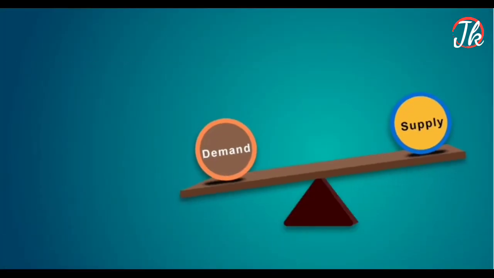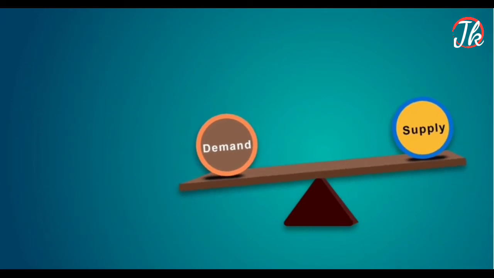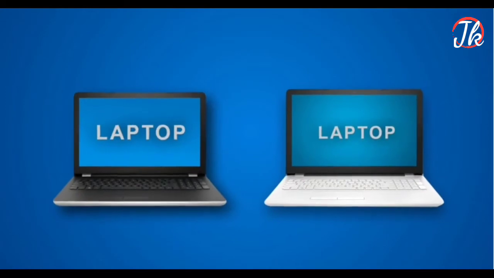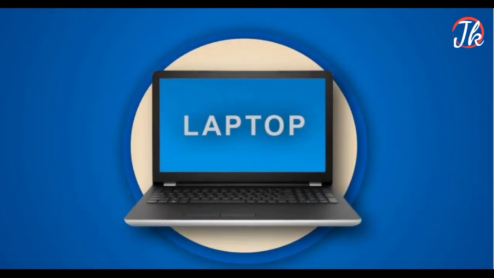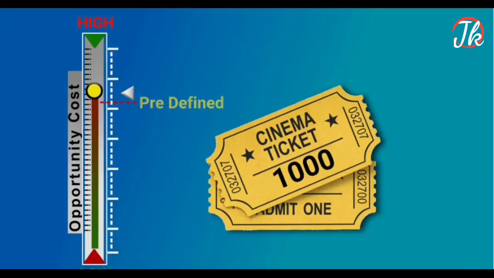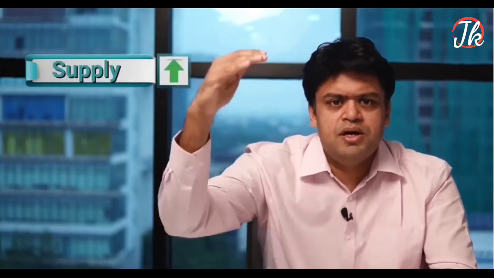In a market, the forces of demand and supply are at play. The higher the price, the lower the quantity demanded. As the price goes up, so does the opportunity cost of buying that good. Opportunity cost is the loss of other alternatives when one alternative is chosen. Say if the price of a movie ticket goes up, the person might skip it since he has a predefined budget for the weekend. In case of supply, the higher the price, the higher the quantity supplied.